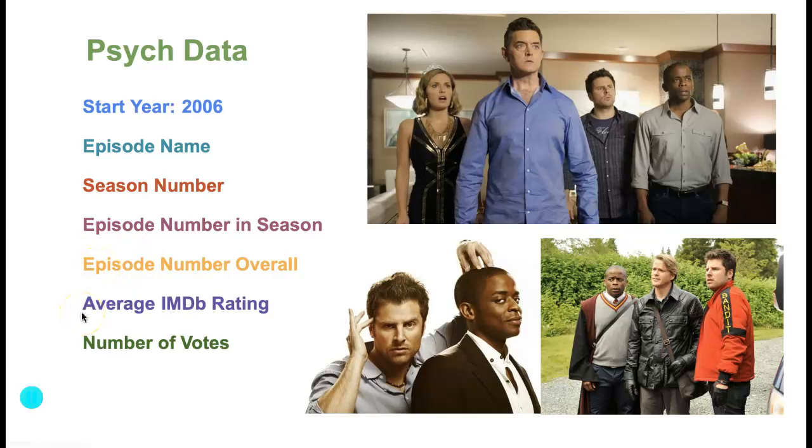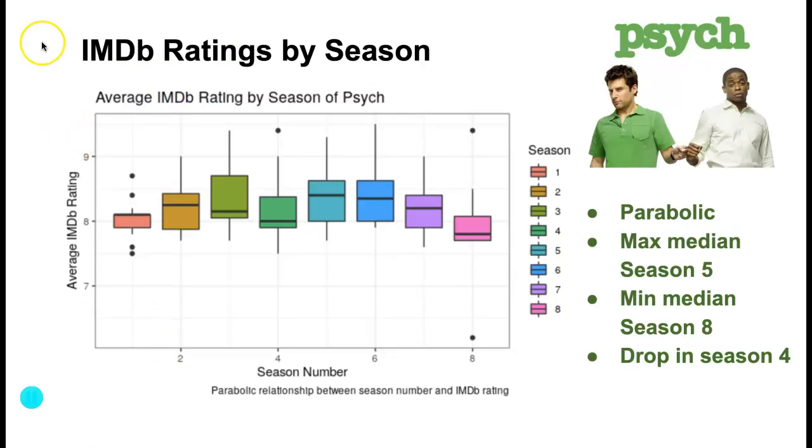And average IMDb rating that voters chose for that episode, and the number of votes that went into rating that episode. And so the first graph that I made was IMDb ratings by season. So on the x-axis is season number, and on the y-axis is average IMDb rating. And I used a box plot because it does a really good job at grouping all these episodes into their season, and you can clearly tell which season is which.